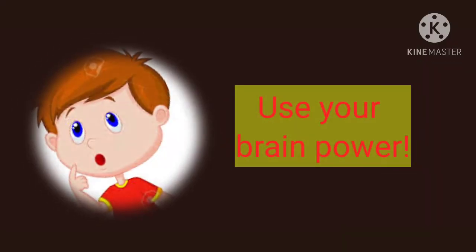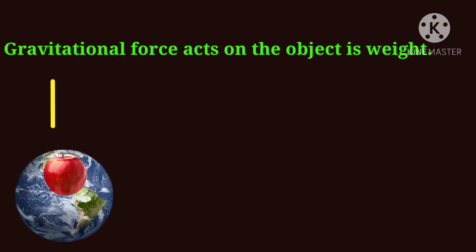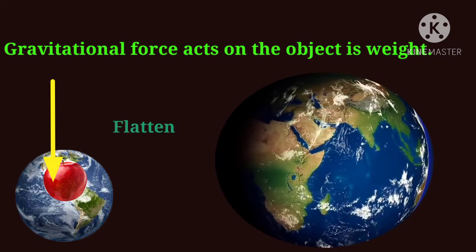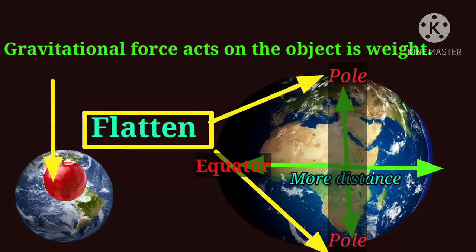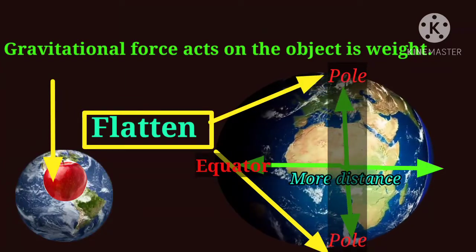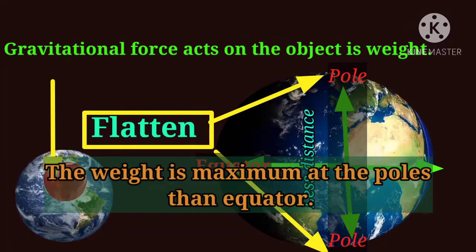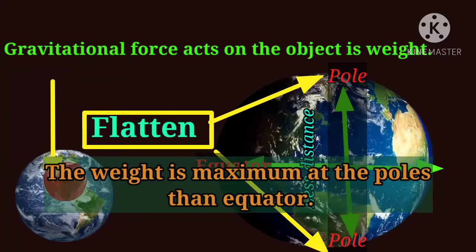Use your brain power. Why would the weight of an object be maximum at the poles and minimum at the equator? The gravitational force that acts on the mass is called the weight. The earth is not exactly spherical. It flattens at the poles. As the distance increases, the gravitational force decreases. Therefore, due to reduced distance at the poles compared to the equator, the weight is maximum at the poles than